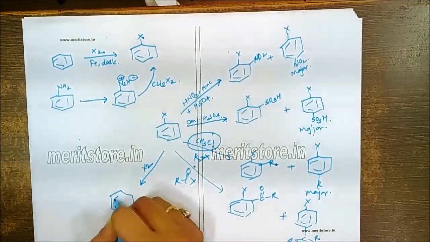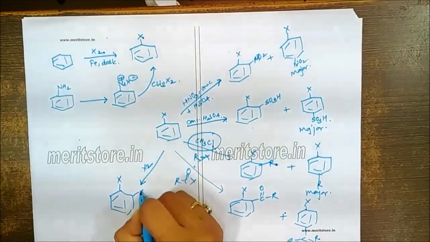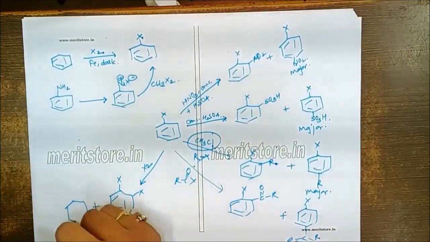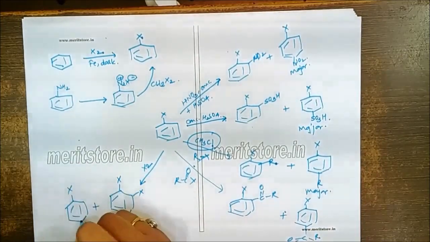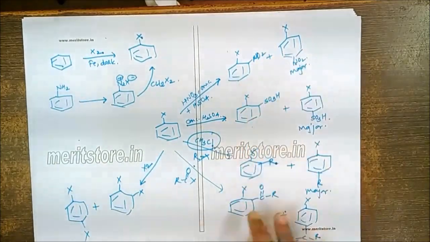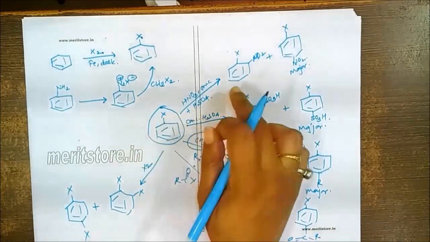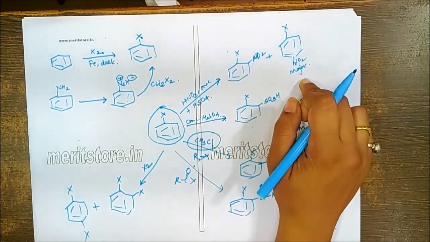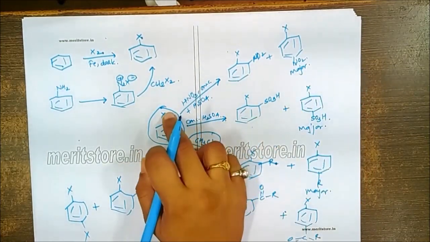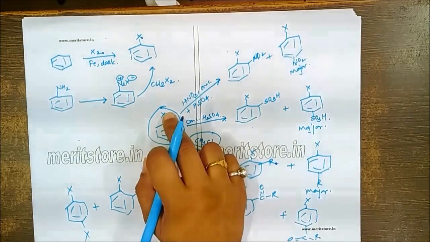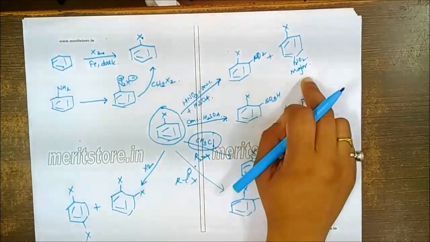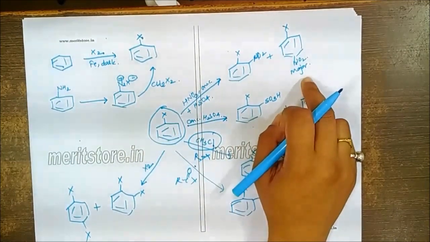Halogenation again will give you product at ortho or at the para. So overall, all these reactions, you will find all electrophilic substitution for the haloarenes occurs at ortho and para positions. That's indicating the haloarenes are ortho-para directing and giving the para as a major product due to less steric crowding.